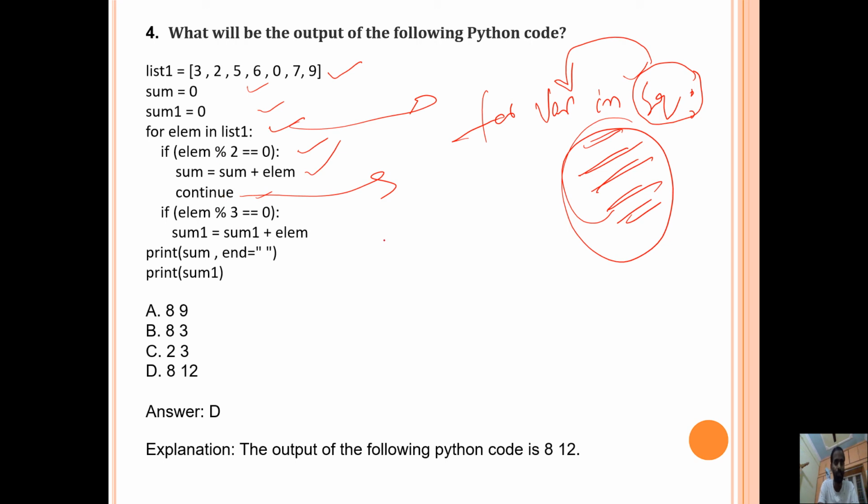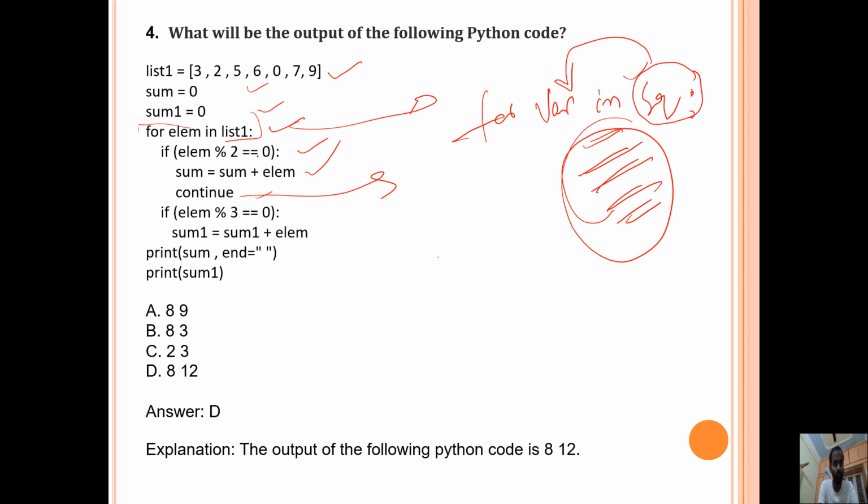Generally, break and continue are maintained within the loops only. So within the loop we will have some if, and we will maintain the continue. Without a for loop we will not mention the continue; it can show an error. So we specify the continue within the if, which is nested in a for loop. Now the next element of list one is assigned to element.